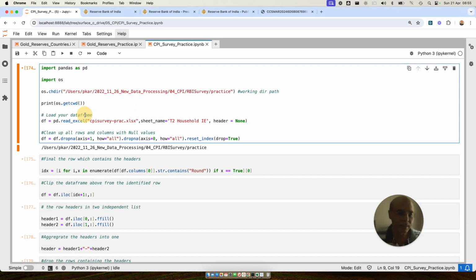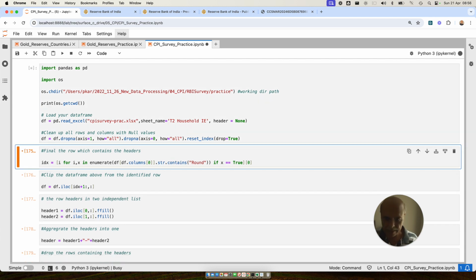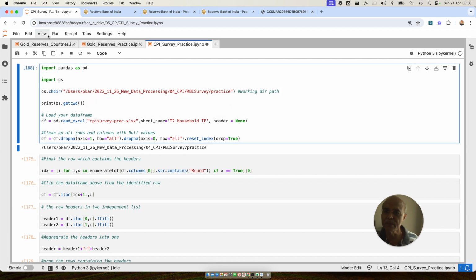Now, everybody understand how simple Python is. Maybe most of you may not, but it is very simple. Let me just explain. So you import pandas, and then you change the directory path because my file is stored in a specific directory, so I have to go to that particular path. And then I'll copy that file into a data frame, right? And then I'll drop all rows and columns which are null. So I'll run this cell and show you how the data frame will look.